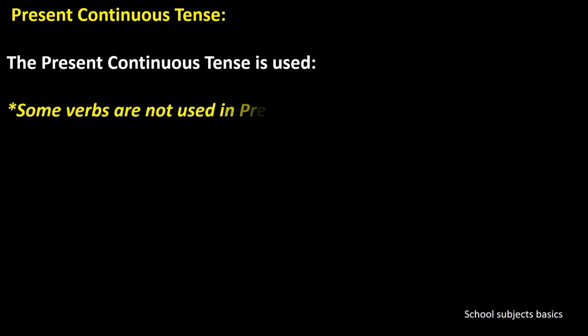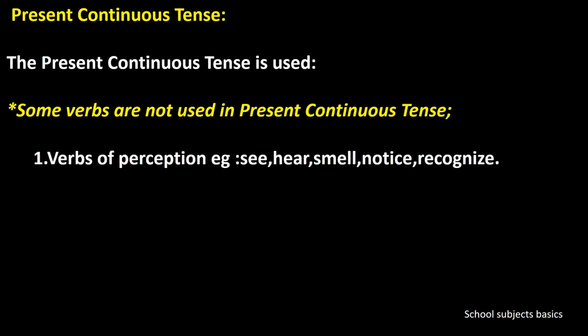Next, there are also some verbs that are not used in present continuous tense, and these are the verbs of perception. Example, see, hear, smell, notice and recognize. Next, verbs of appearing. Example, appear, look and seem.